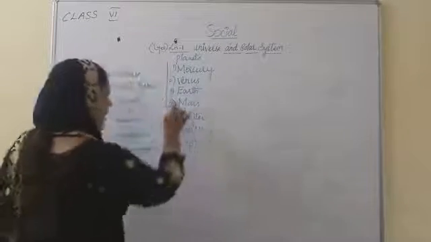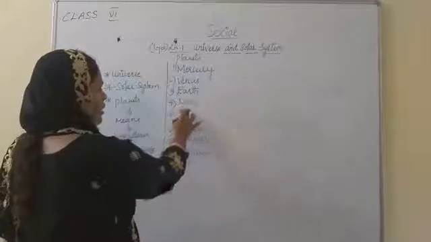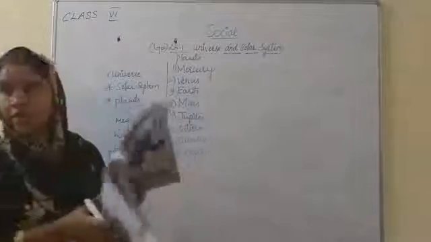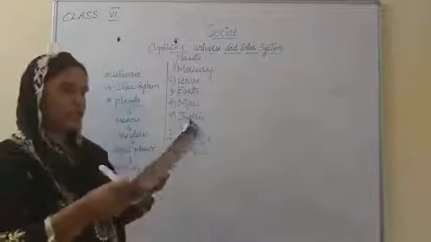These are the 8 planets. First is Mercury, Venus, Earth, Mars, Jupiter, Saturn, Uranus, and Neptune. These are the 8 planets in what we call the solar system.